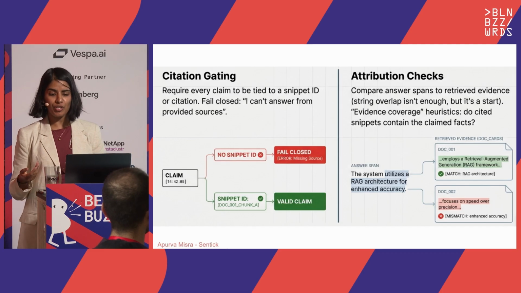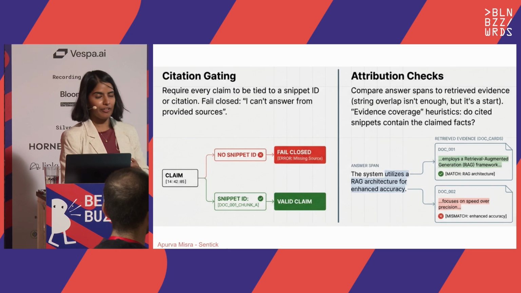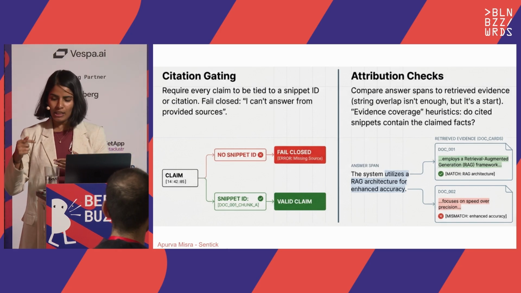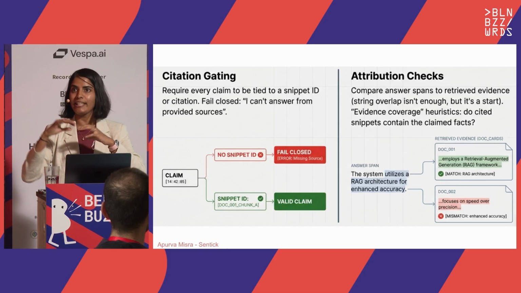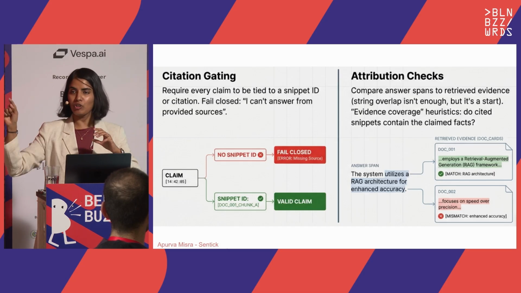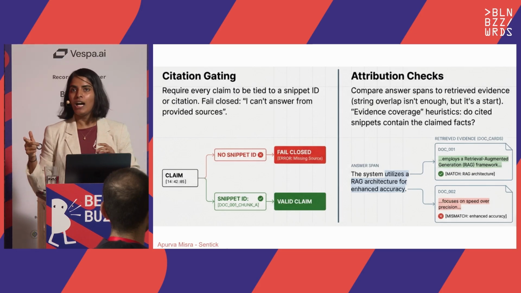The other thing is attribution checks. What I mean by that is, if it gave the answer or added a fact in the answer, what you can ask it is, where did you pull it from? Exactly where. It's not just this document, it could be that particular paragraph or that sentence. So these companies, again, have this built in.